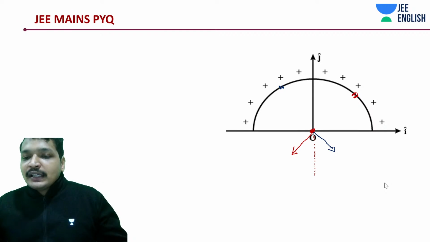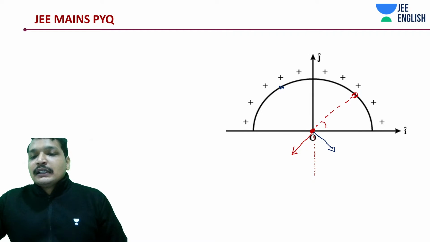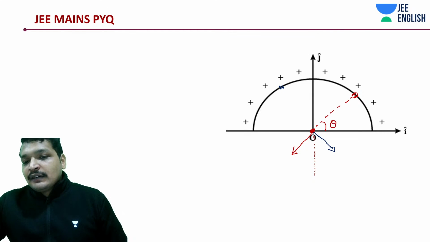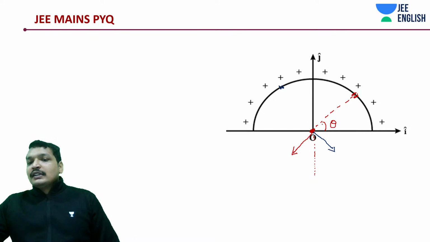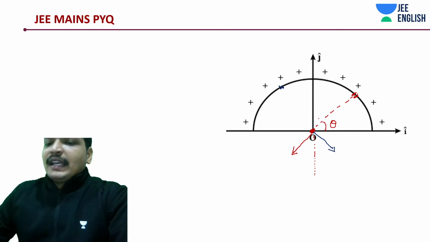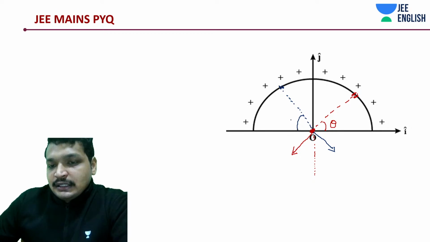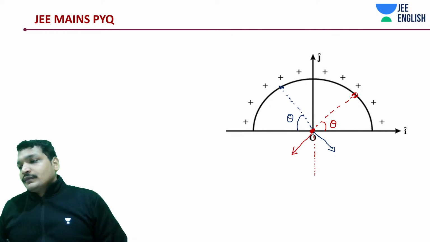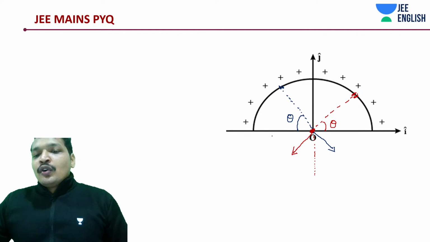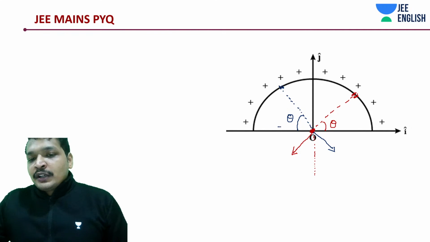That is only possible if the angle is theta with the x-axis, and for the other element it should be angle theta with the negative x-axis. Easy. So what is going to happen now?